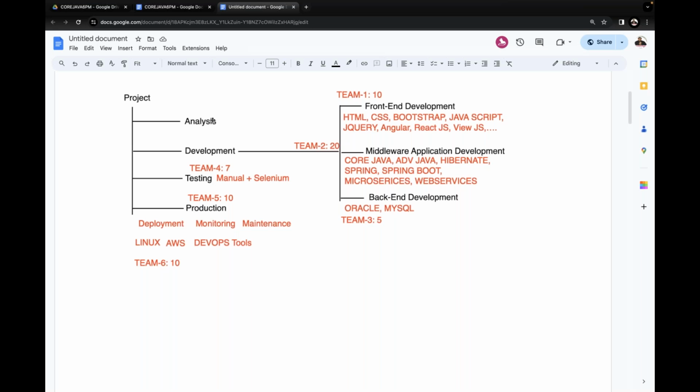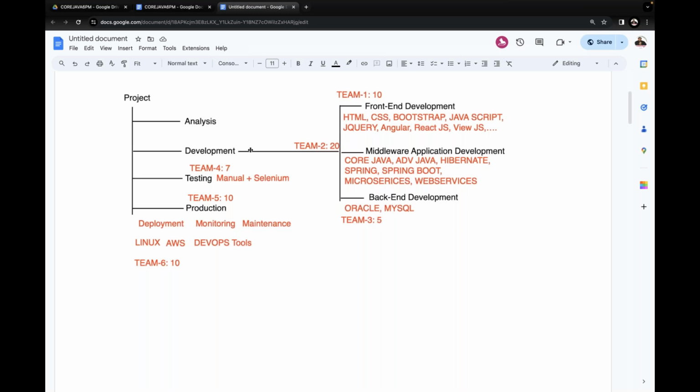Analysis would be taken care of by the topmost people, the high-end people in the project hierarchy, like architects and analysts. An ordinary Java developer is not going to think much about this analysis phase. Try to understand it now.